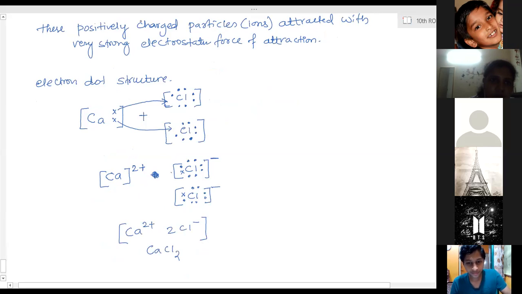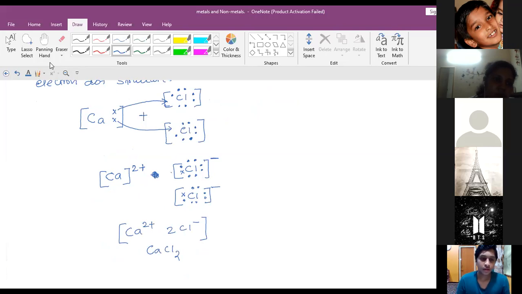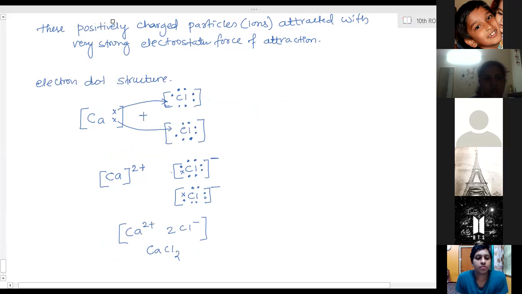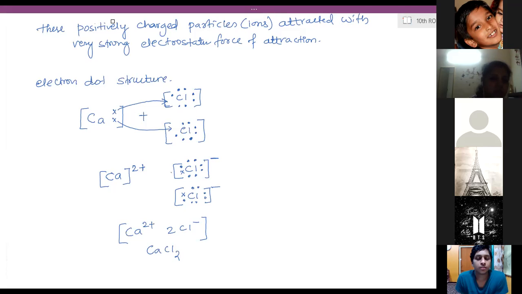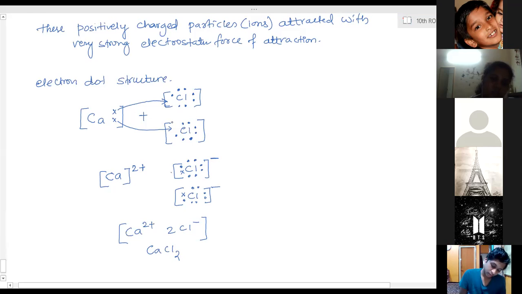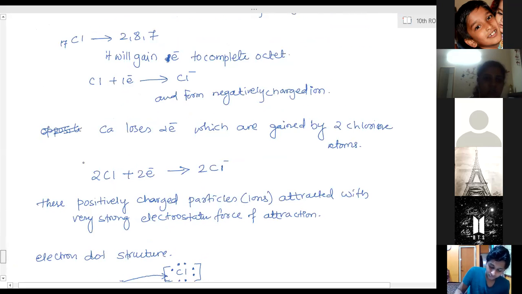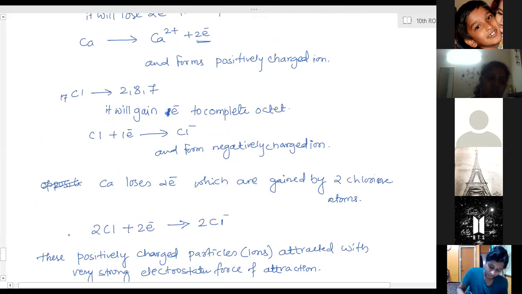Yes, ma'am. Ma'am, I didn't understand the part after you got the chlorine. I'm asking about the equation, after Cl plus. There is one atom, there are 2 atoms.